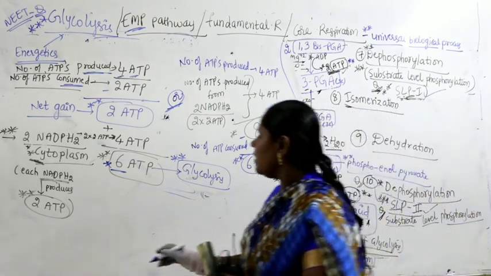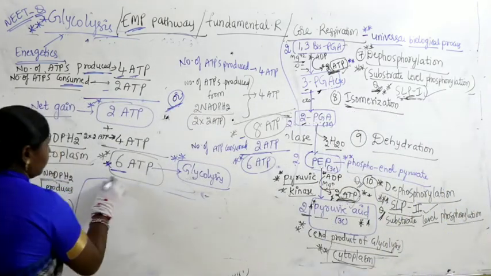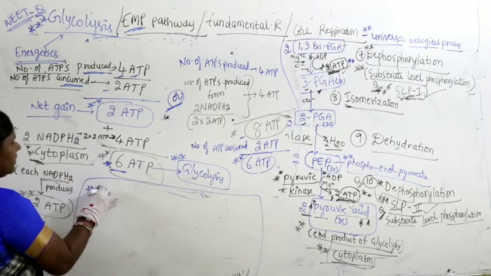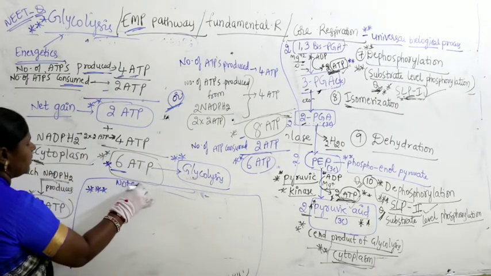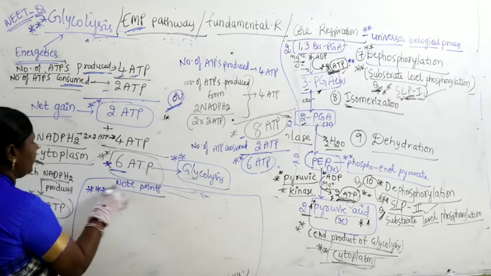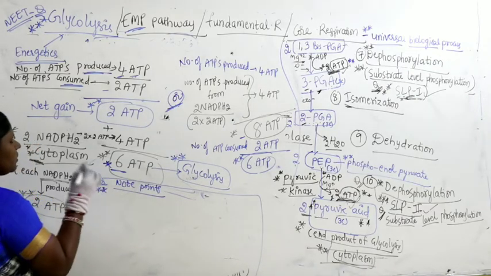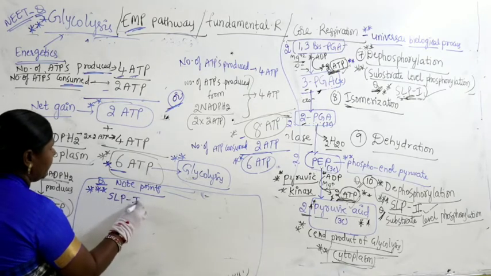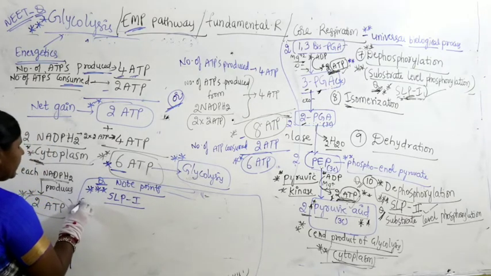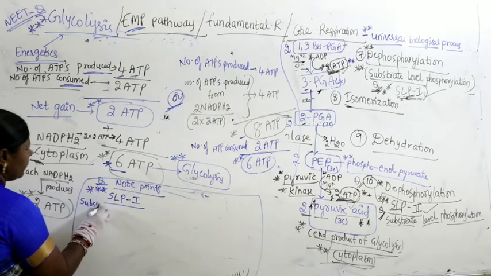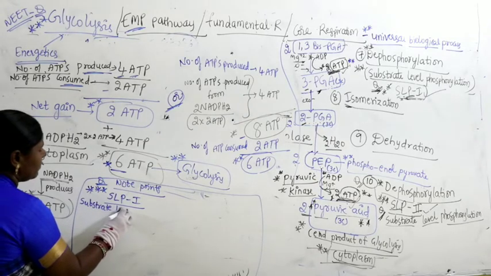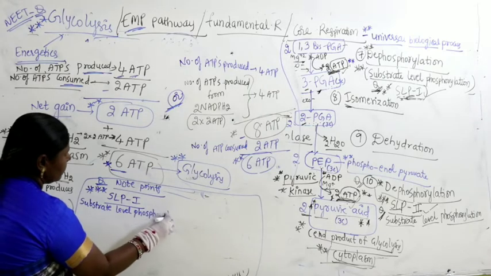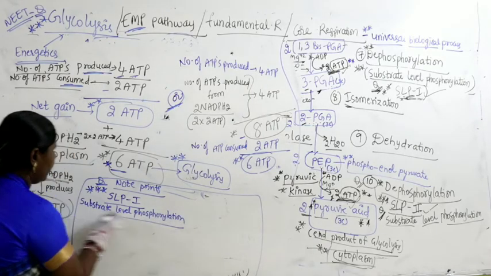Now, look at where these ATPs are produced. You have to remember this very, very importantly. Note these points, or the question points you can write; very importantly, you will get questions. Substrate level phosphorylation 1. What is SLP meaning? Substrate level phosphorylation. Very, very important.